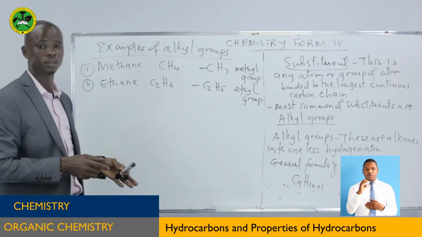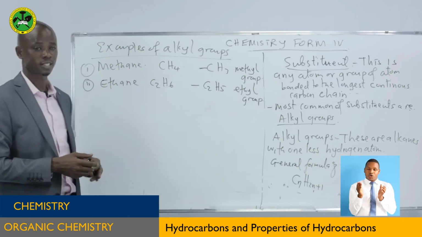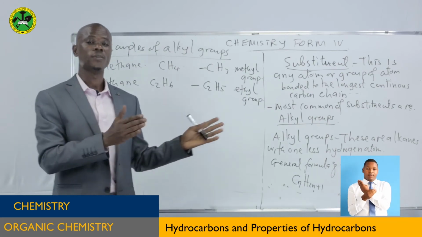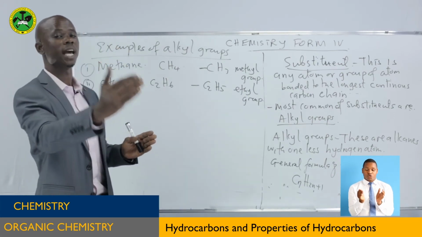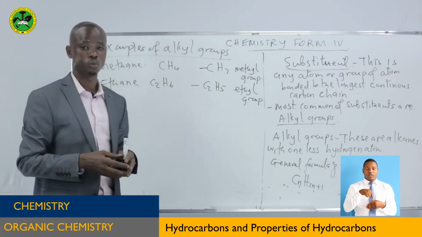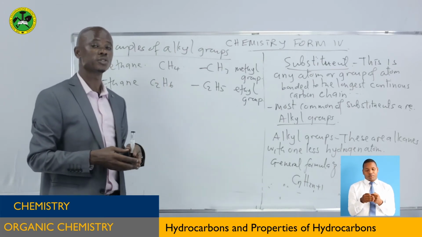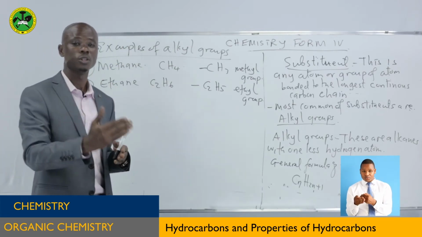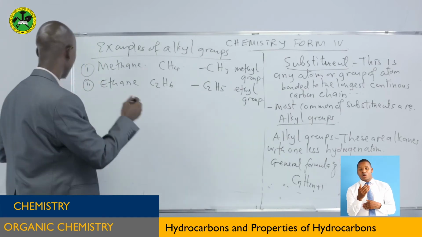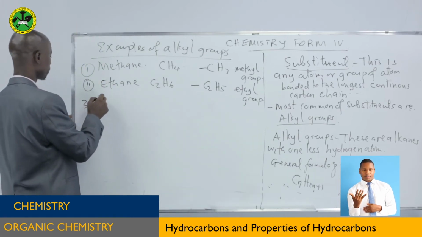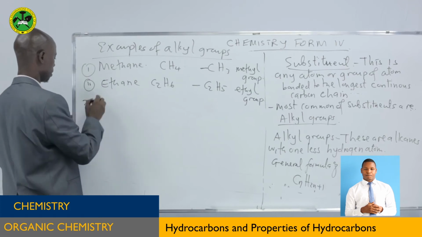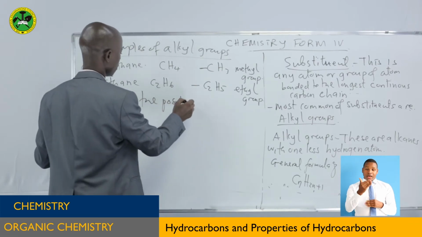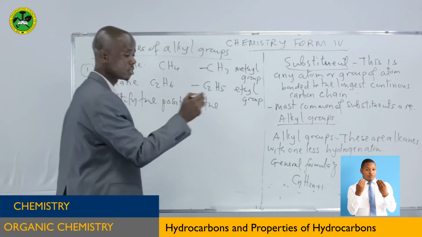So you can proceed, propyl group, butyl group, etc. So after we have seen that one, if this group is present on the chain, that means you start from the end closer to this substituent group. And of course, the side which is closer would get the lowest possible number, as we are going to see later. After that, the third one, identify the position of the substituent.